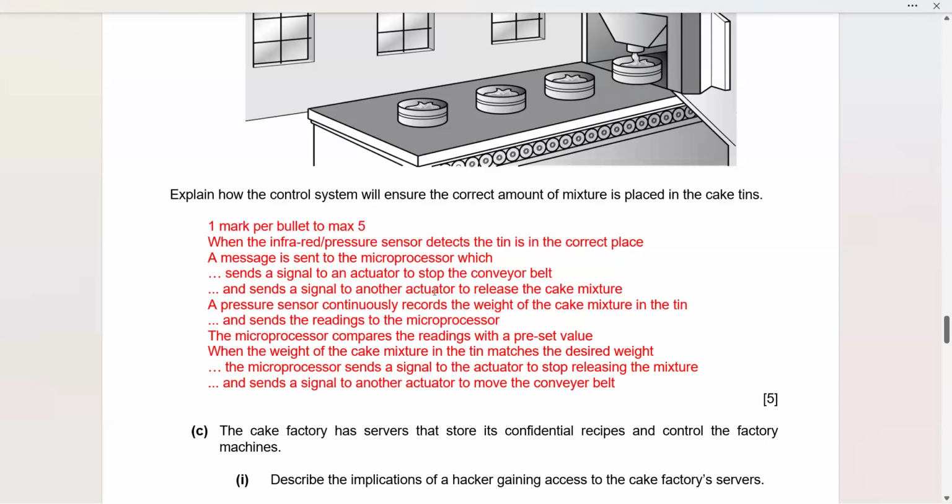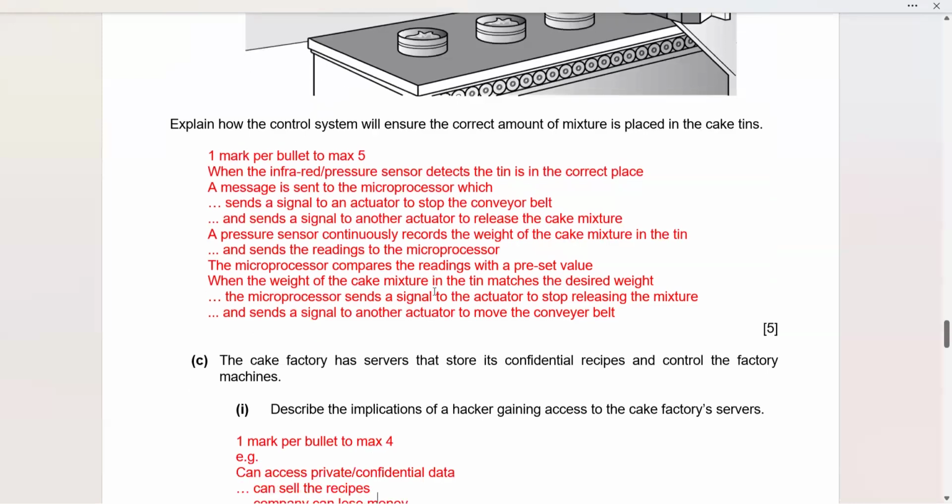This is why one actuator will be there to move the conveyor belt and another actuator is going to be there to release the cake mixture or stop releasing it. This is what you need to understand yourself by looking at the diagram. This is why the diagram is given to us, to comprehend the whole working. Spend time on it, and only then start answering, and inshallah your answers will be accurate and you will definitely score the marks.